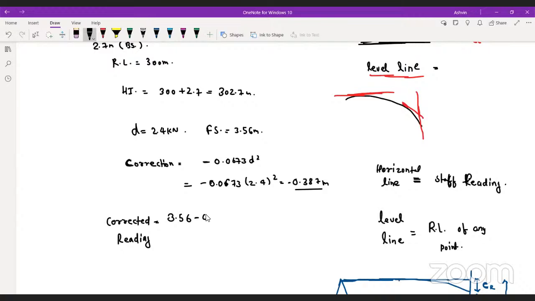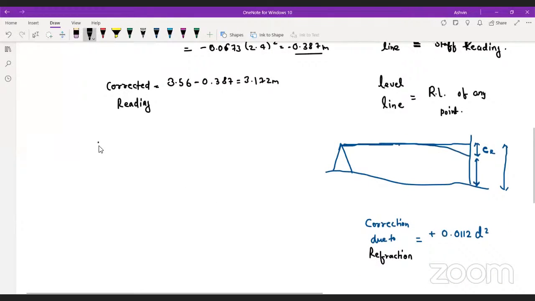Come on, guys, tell me. It will be 3.172 meter. Very good. This is the corrected reading.